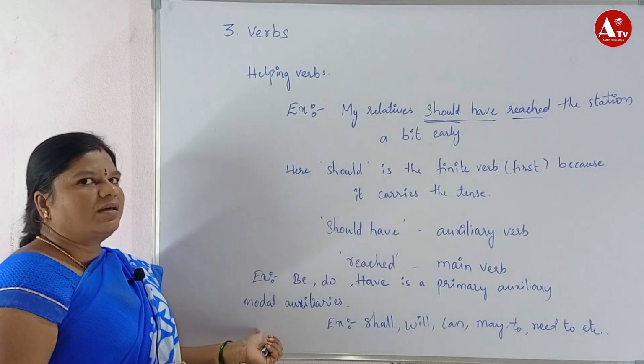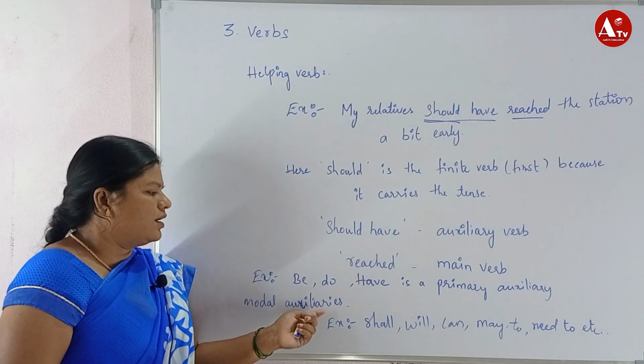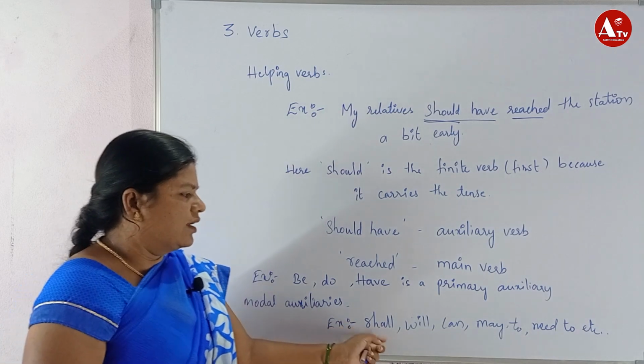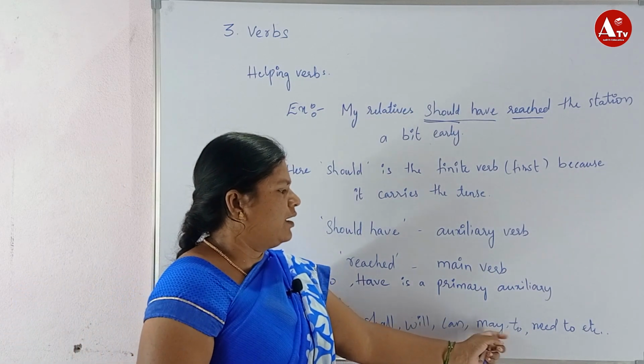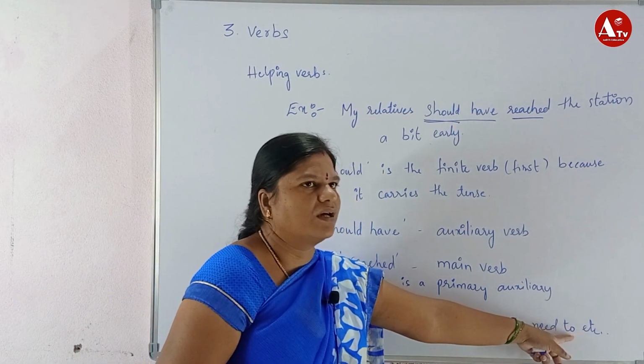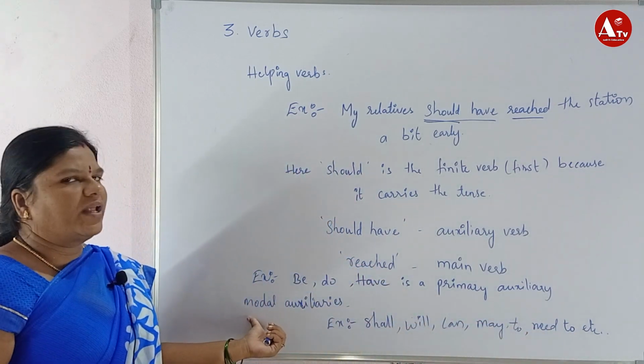Now the next one is modal auxiliaries. Modal auxiliary examples are shall, will, can, may, need to, etc. These all come under modal auxiliary verbs.